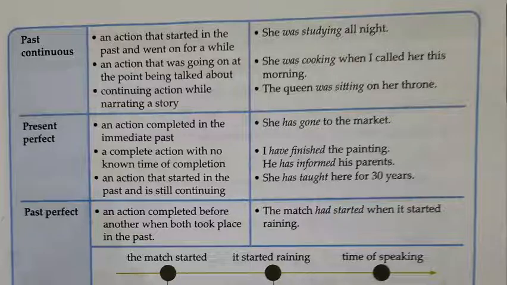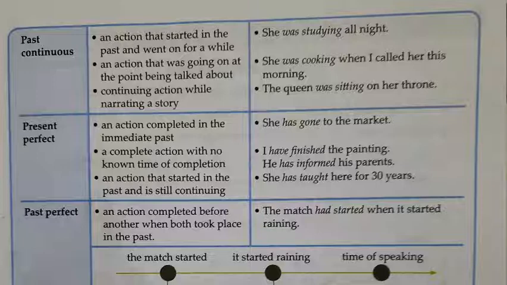For example, I have completed my homework. Have completed: have or has plus third form of verb. It indicates present perfect tense. Means your action of completing homework has just now been completed. Therefore, we have used present perfect. So an action completed in the immediate past. Immediate past means recently. For example, she has gone to the market, means she has just gone to the market. Then a complete action with no known time of completion. Suppose there is no definite time about the completion of the action, then we use present perfect tense.